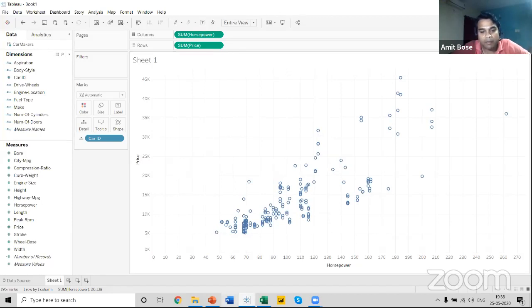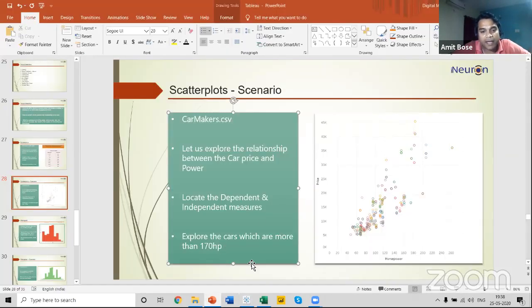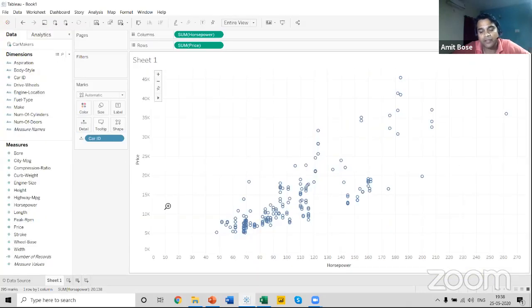Now, coming back to the scenario, I want to buy a car with more than 170 HP. Now I want to see how many cars are there and what the prices are of the cars that are available which are more than 170. In that case, if you remember, people who have attended my Power BI sessions, we can add a reference line in a scatter plot. That's a very important, very handy option.